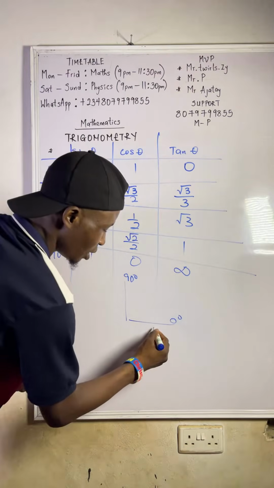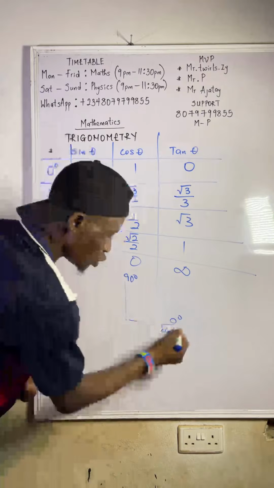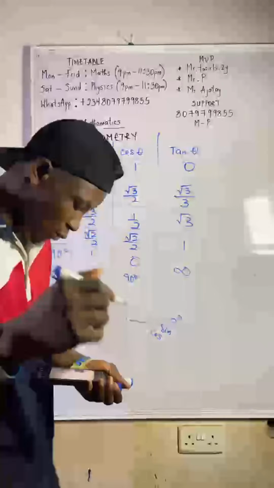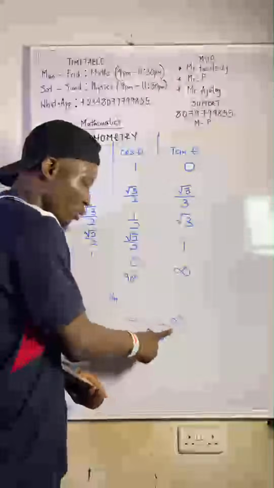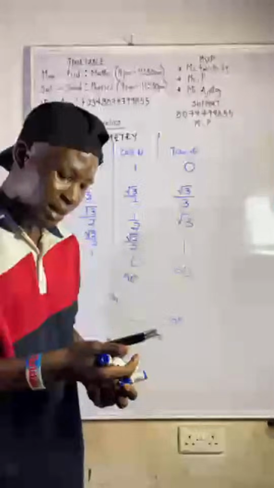Now, for this guy, if you press sine, the vertical goes with sine. For you to master it now, press sine 0.